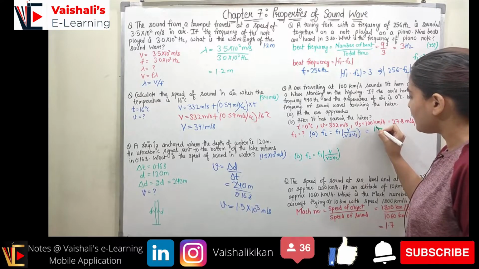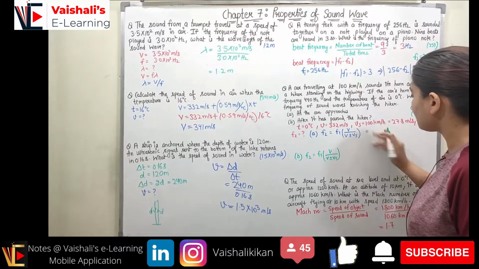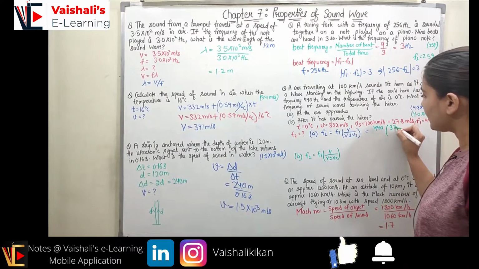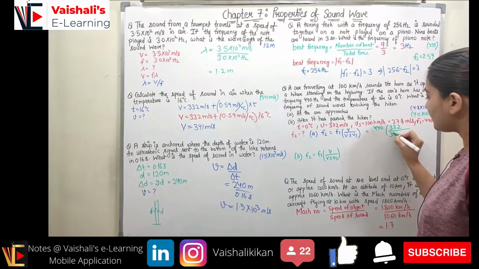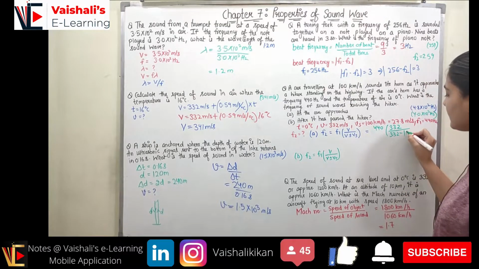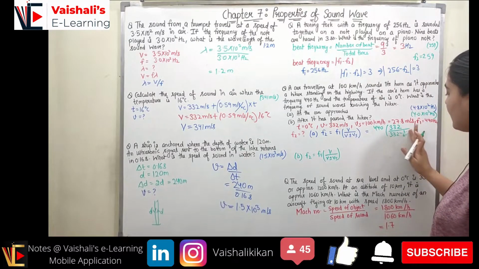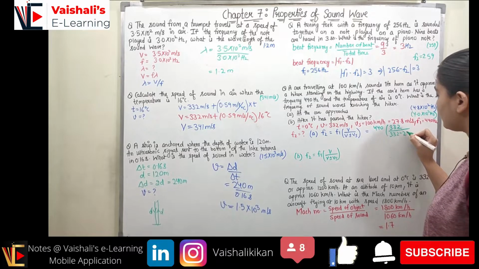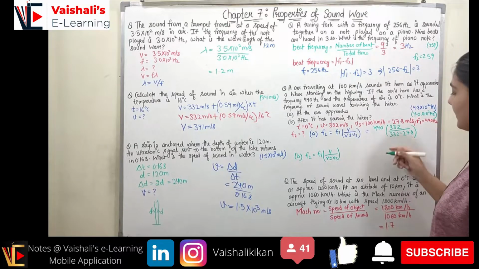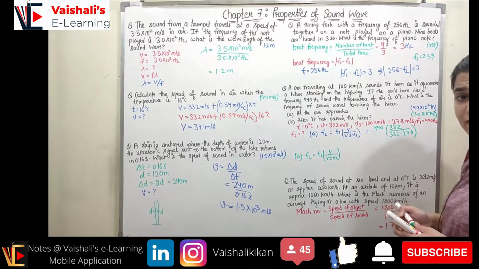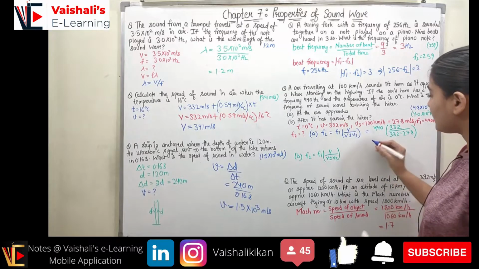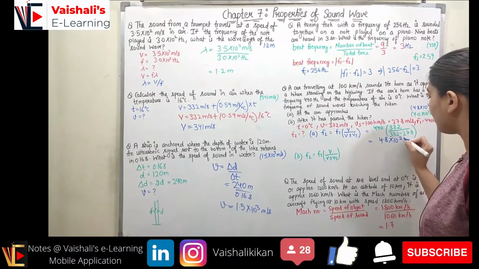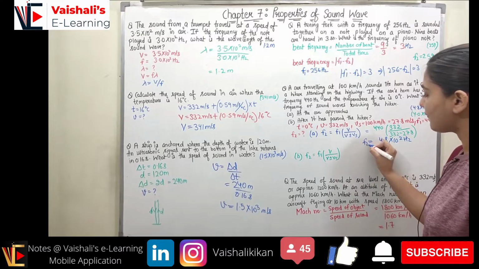So f2 will be equal to f1, 440, upon v, which is 332 meter per second, upon 332 minus vs. It is 100 km per hour, which can be represented as 27.8 meter per second. So here in the denominator we take a negative sign. Now you can do the computation and it will come out to be 4.8 times 10 raised to power 2 hertz. This is my f2, right?